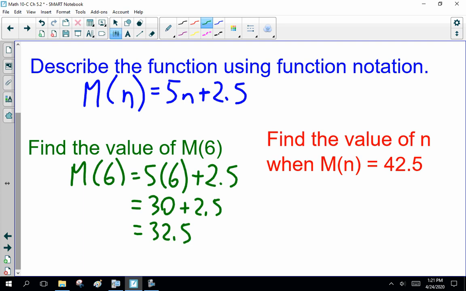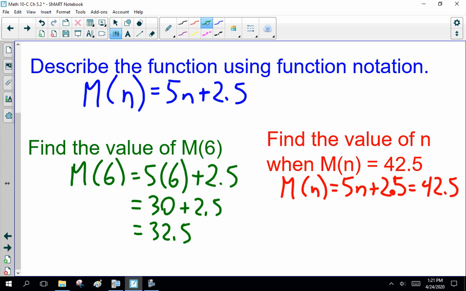Now, I want to be a poo head. Find the value of n when m of n is 42.5. Okay, well, m of n equals 5n plus 2.5 equals 42.5. So, 5n plus 2.5 equals 42.5. Solve for n. How do you get n all by itself? Remember BEDMAS.